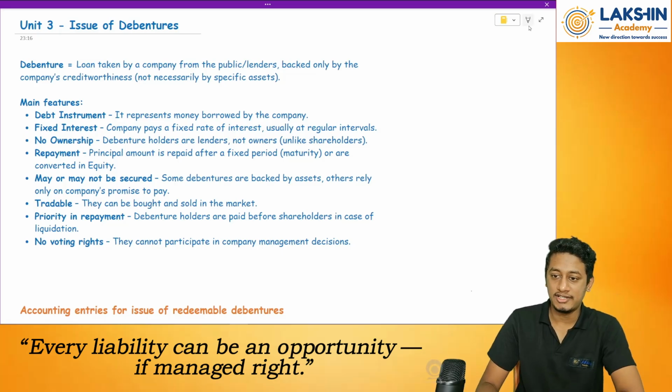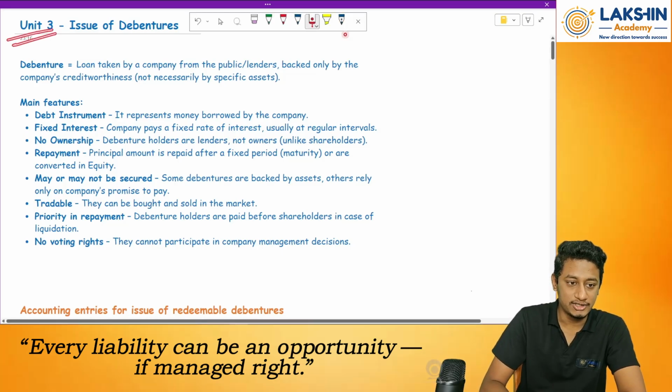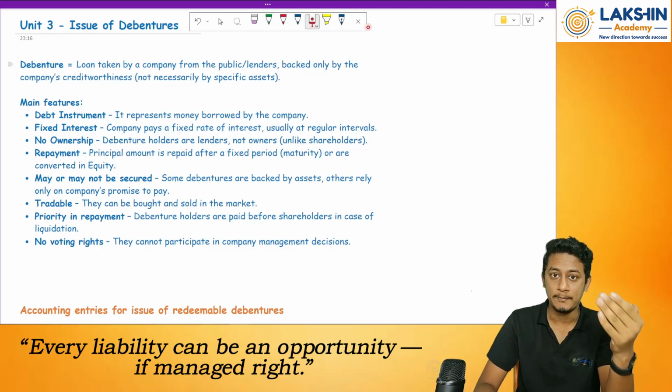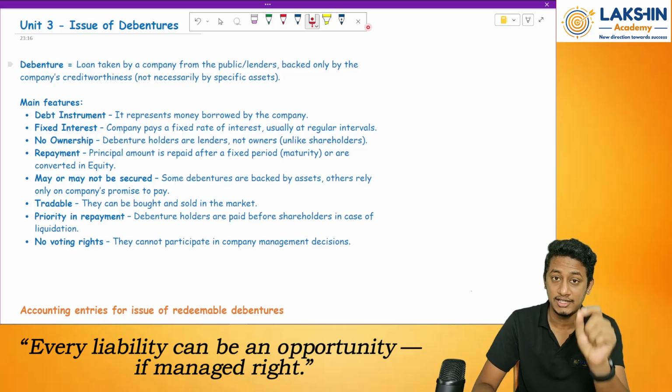Hello everyone. So today we'll start with a new chapter, or new unit I could say, that is unit 3, issue of debentures. First of all, let's understand what a debenture means, and then we will see how to pass the journal entries for an issue of debenture and when the debentures are redeemed.